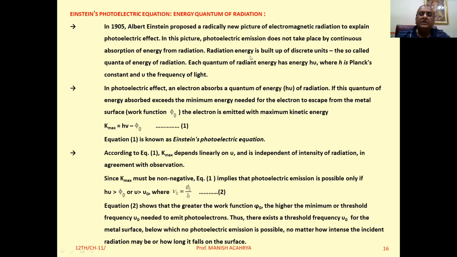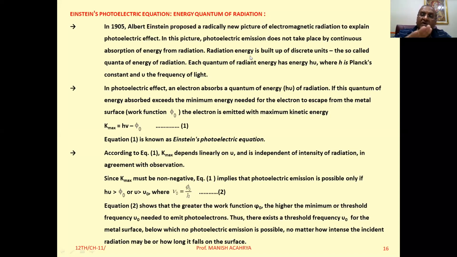Right? So now, if h nu, the energy of the quanta, is greater than the work function of the metal, then the energy equal to the work function of the metal will be utilized to be free from the metal. And if radiation with exactly the work function energy is incident and absorbed, the electron is free from the metal, but now we can say it is with zero kinetic energy.